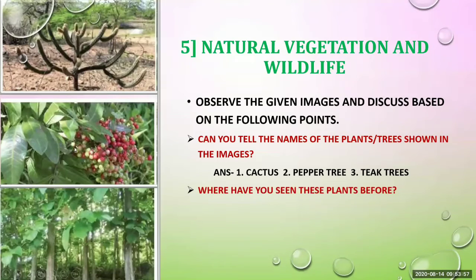And in the second picture, that is pepper tree. Pepper tree means what? The pepper which we use in spices. Maybe it can be white pepper or black pepper. So this is the pepper tree. And next, third picture is teak trees. Here we can see the forest of teak trees. Now next, where have you seen these plants before? The answer is on television.